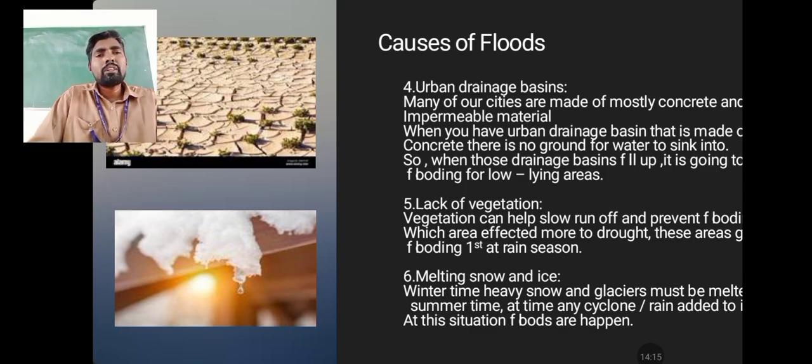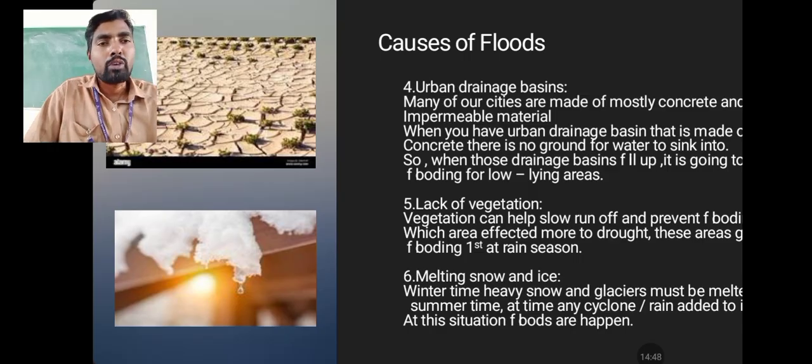For example, where vegetation is there, it controls and prevents flood velocity and flood movement speed. When we don't have vegetation, it causes soil erosion. When soil erosion happens, the top soil is eroded and the bottom soil is exposed and compressed. So when water is not infiltrated into a particular area, it simply moves from one place to another. That movement is also indirectly called flood.